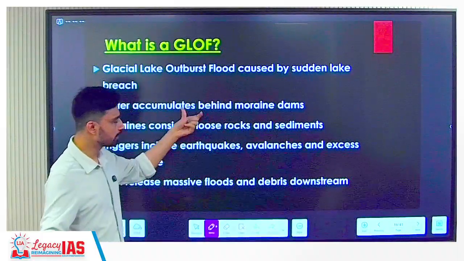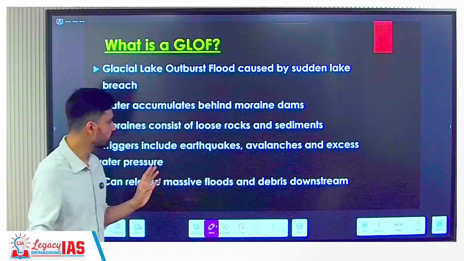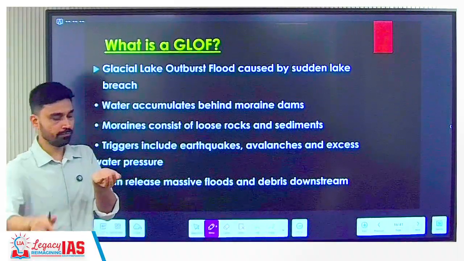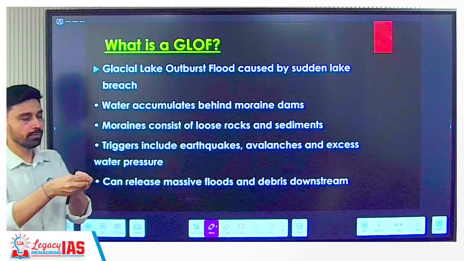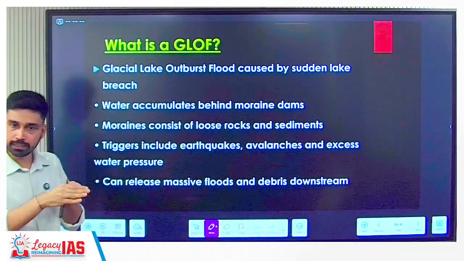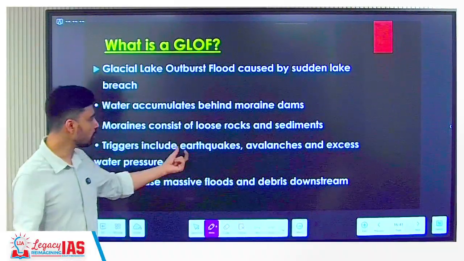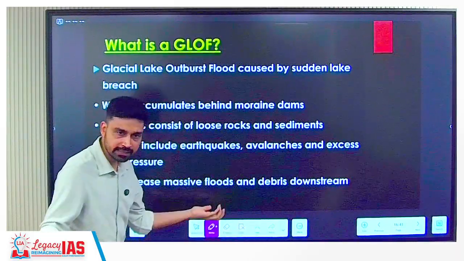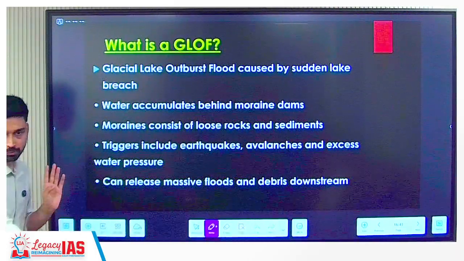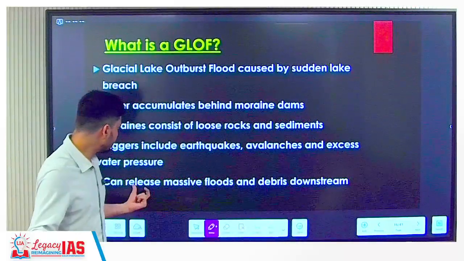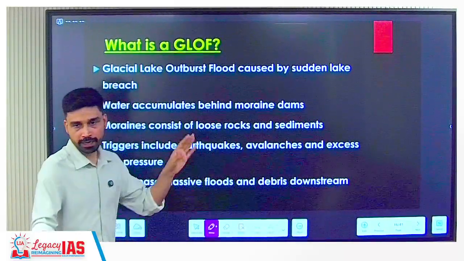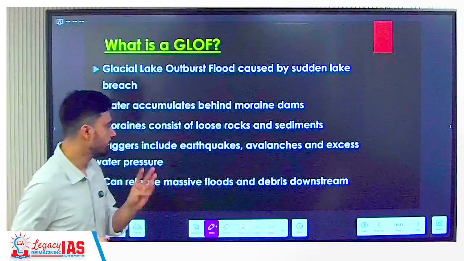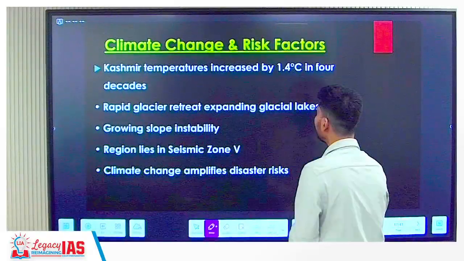So one is the rapid melting of glaciers, that obviously is there. Apart from that, lake you have, water you have in the lake. If something else can destroy these rocks, that can also cause flood. What can destroy those rocks or move those rocks? Earthquake like event, avalanche, that is landslides that you have, or excess water pressure. So all of these are the factors that can release massive flood and debris in the downstream areas, resulting in the loss of life and infrastructure.